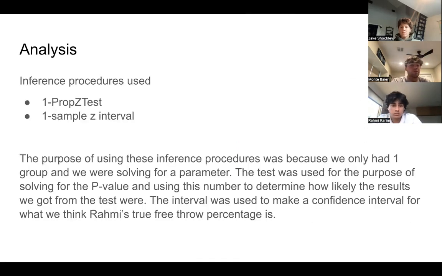The inference procedures we used, like I said previously, were a 1 sample Z interval and a 1 prop Z test. The purpose of these inference procedures was because we only had one group and we were solving for a parameter. The test was used for solving for the p-value and using this number to determine how likely the results we got from the test were. The interval was used to make a confidence interval for what we think Rami's true free throw percentage is.